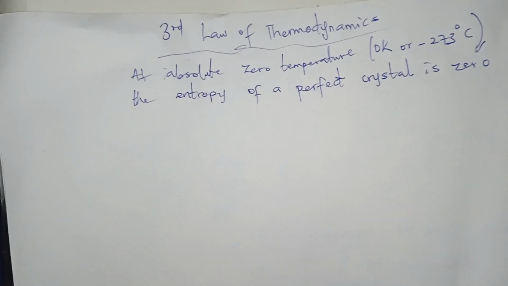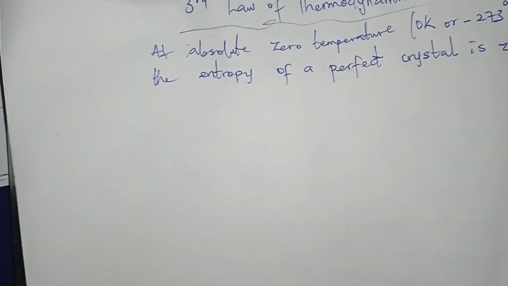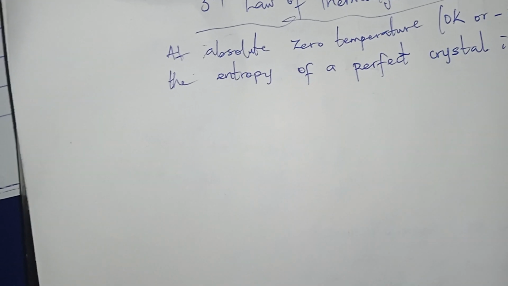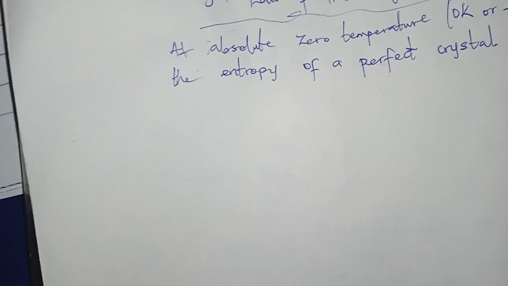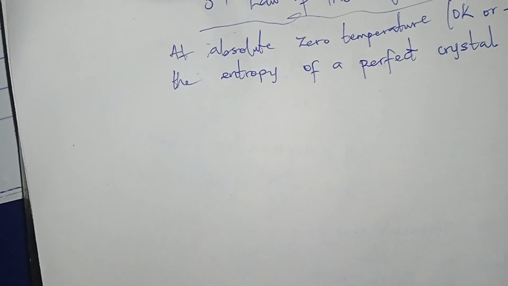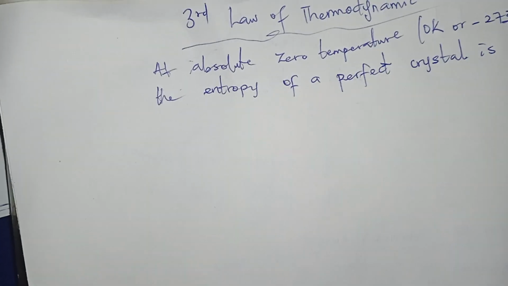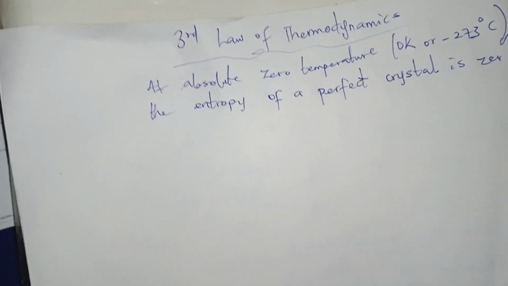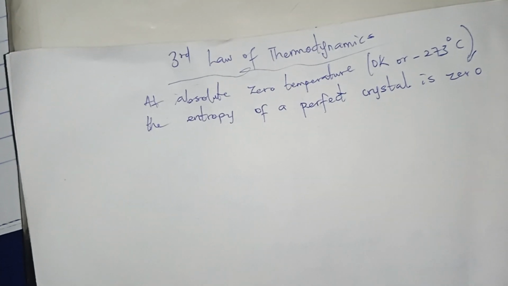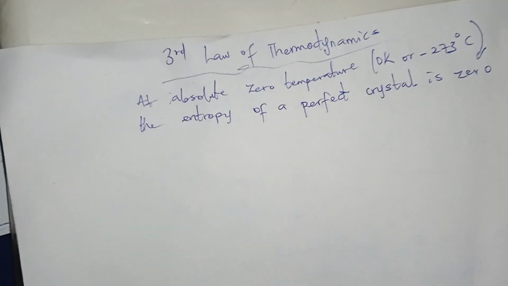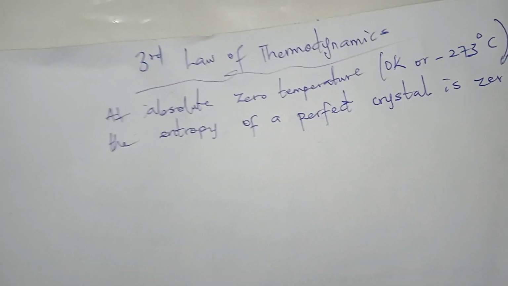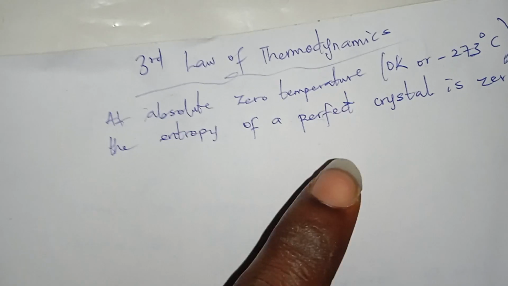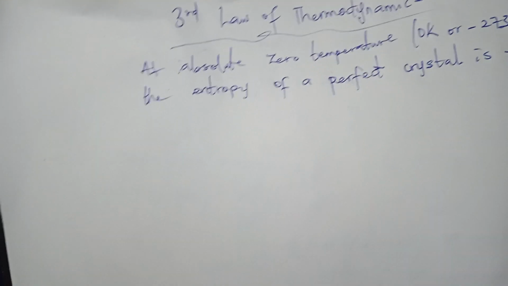That is why a question that asks you about the value for a pure substance, for change in enthalpy, that is delta H, is saying that yes, delta H for a pure substance can be zero. Delta G, the free energy, can be zero for a pure substance at STP, but entropy can never be zero for a pure substance at STP. There must be a value for it. If you know that, it's very important. The third law is saying that there can never be zero entropy. That's the summary of the third law. At absolute zero temperature, the entropy of a perfect crystal is zero.